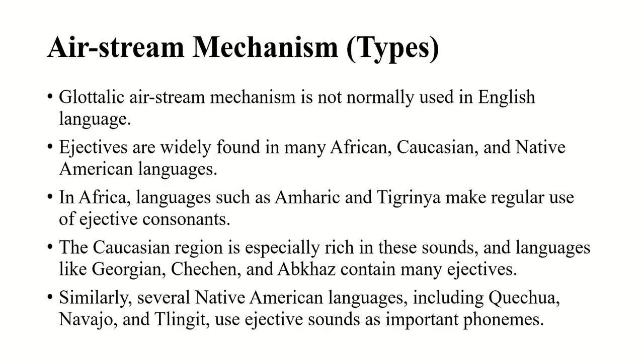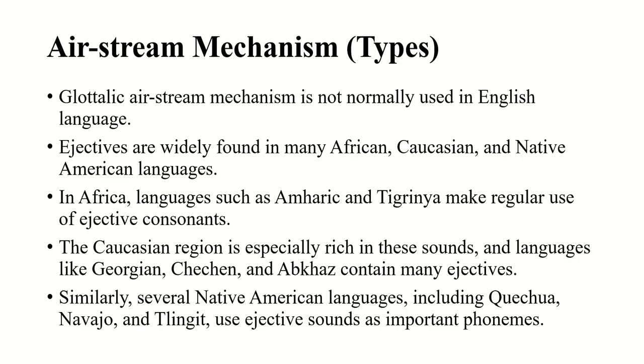The glottalic airstream mechanism is not normally used in the English language. That's why I told you I cannot pronounce them, because these are not sounds of English. Ejective sounds, ejectives meaning glottalic egressive, are widely found in many African, Caucasian and Native American languages.